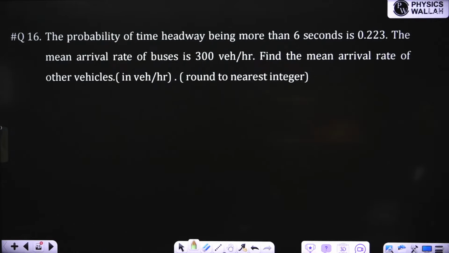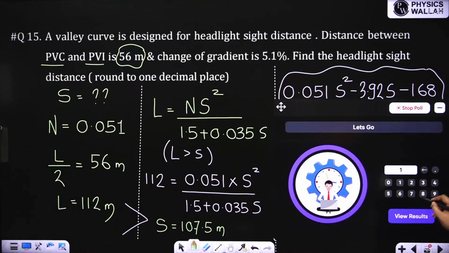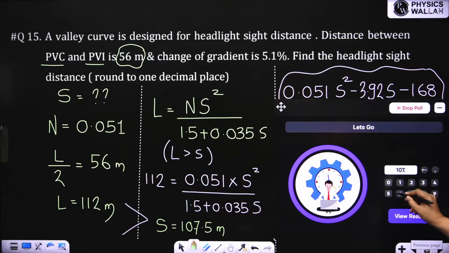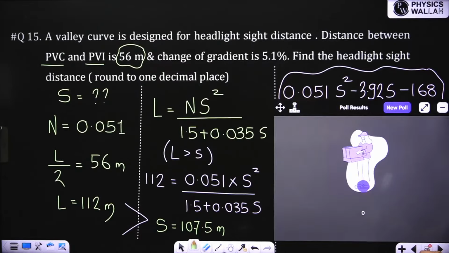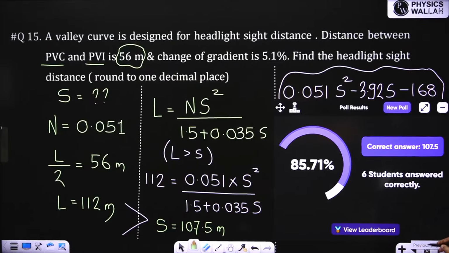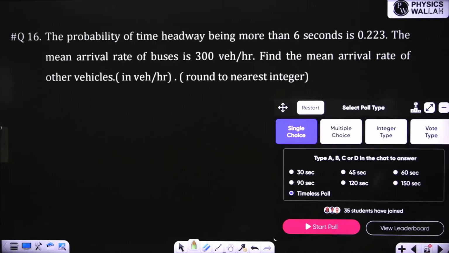Oh, the earlier question I didn't give the answer. Na? Wait. 107.5. Oh, first stop and then view results. Oh, see, students answered correctly. Very good. Next question. This I will give a limited time.